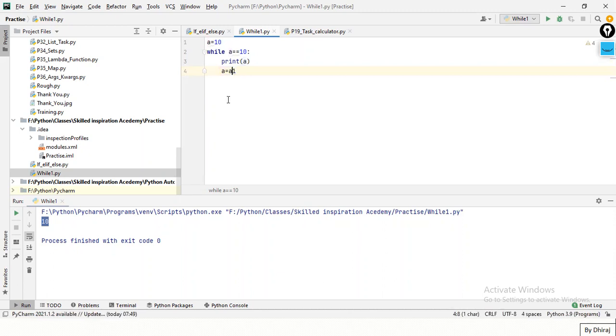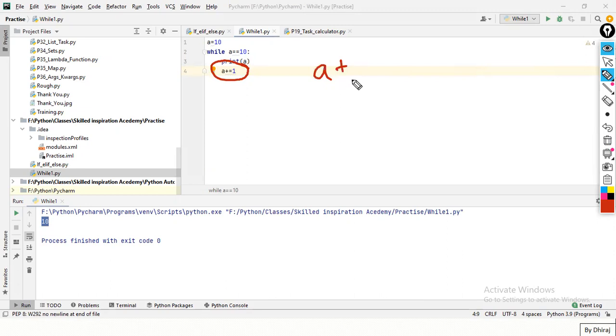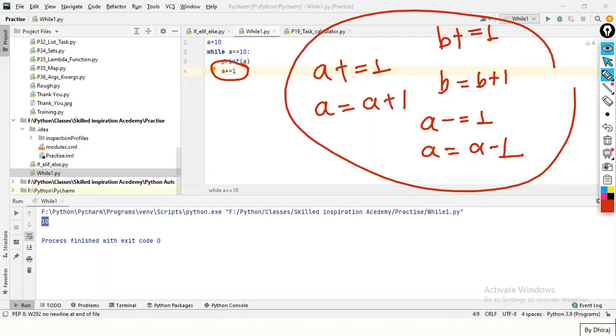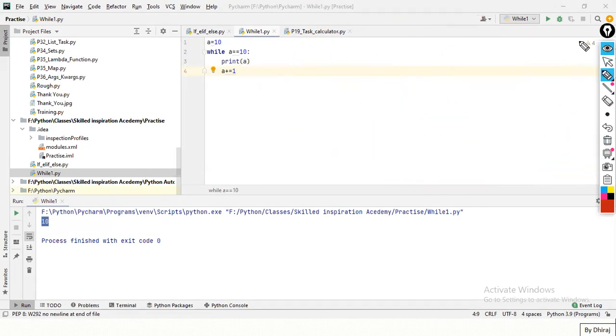So guys, for this I can also write it like this: a plus equal to 1. This is an arithmetic operator, right? a plus equal to 1 means that a equal to a plus 1. Similarly, b plus equal to 1 means that b equal to b plus 1. Similarly, a minus equal to 1 means that a equal to a minus 1, right? So these are the arithmetic operators that we use inside the loop to increment our variable. So this is the condition, or the expression, for the while loop. Any issues up till this point?